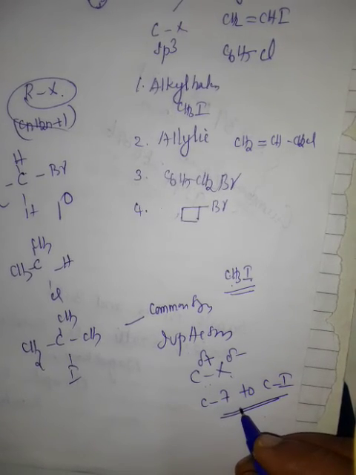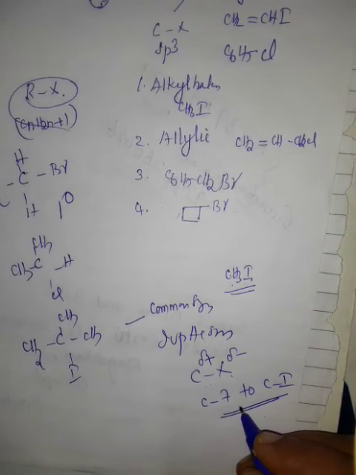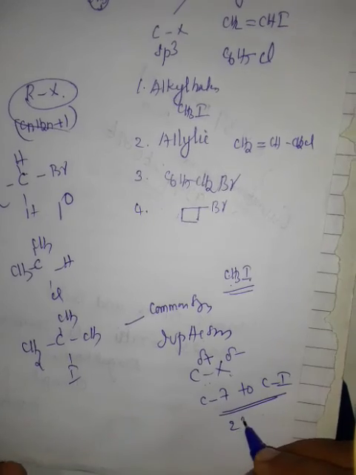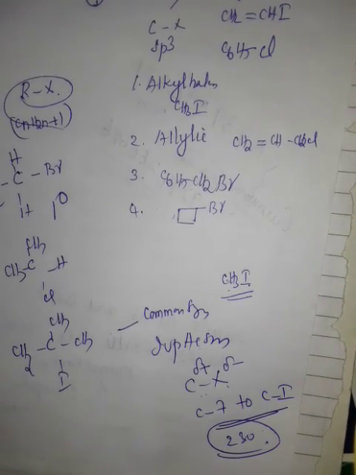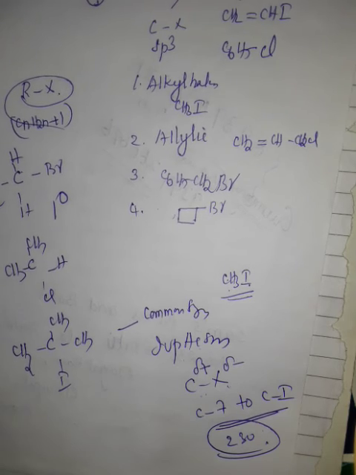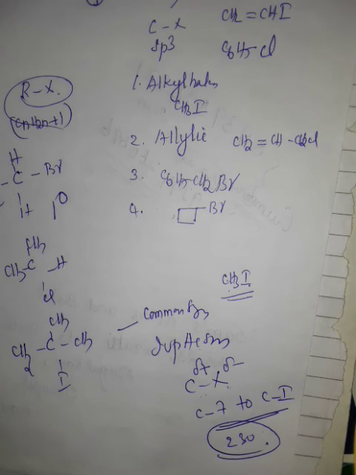The bond length, the bond enthalpy, everything is given in the book on page number 230. You can go through and read and find out the IUPAC name, common name of naming the haloarenes, haloalkanes, primary, secondary, tertiary, and what are the subdivisions, what is its use, everything is given clearly on pages 226, 227, 228.